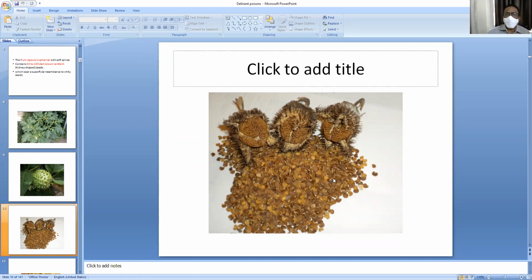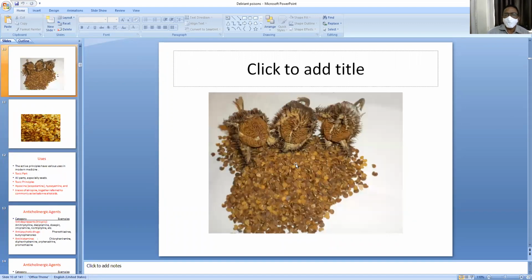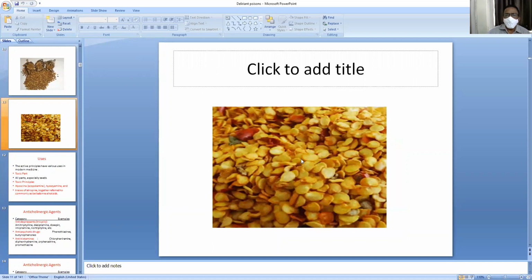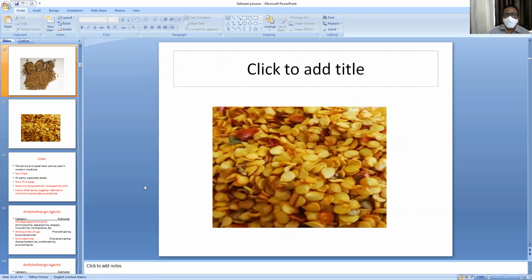Datura seeds are brown in color, chili seeds are yellowish. Datura seeds are somewhat bigger than chili seeds. These are kidney shaped, while chili seeds are almost round and small.